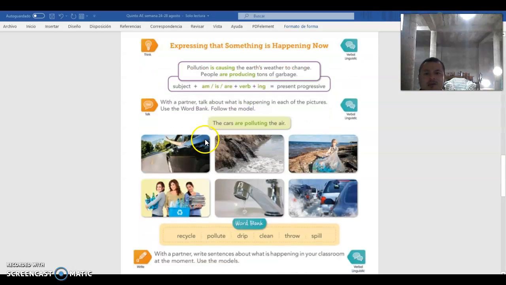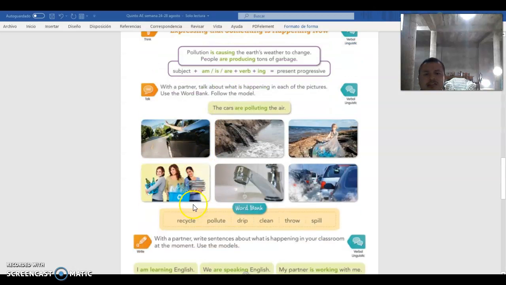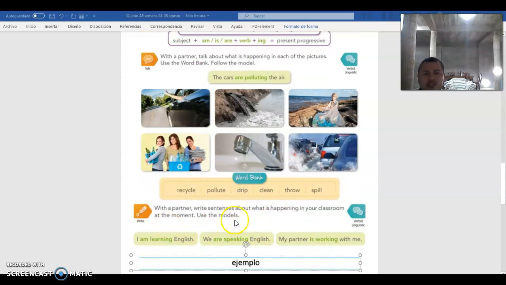And what you need to do in here, it says with a partner, but you need to do it alone. Write sentences about what is happening in your classroom at the moment. Use the model. So you need to use this one and write examples. For example, I'm going to write this example for you.